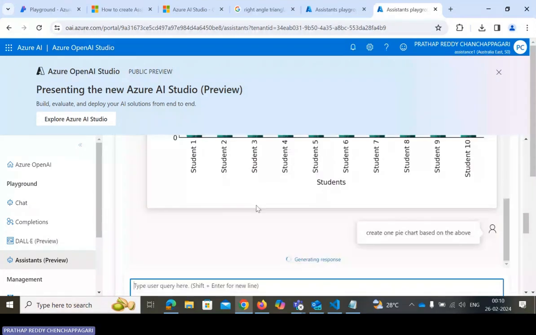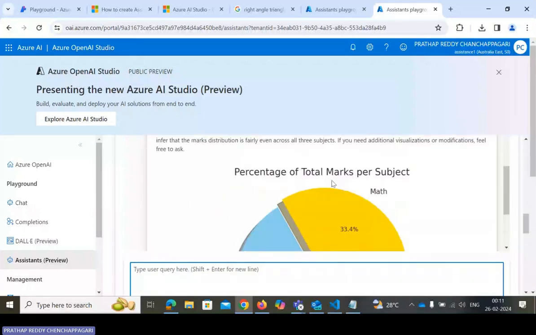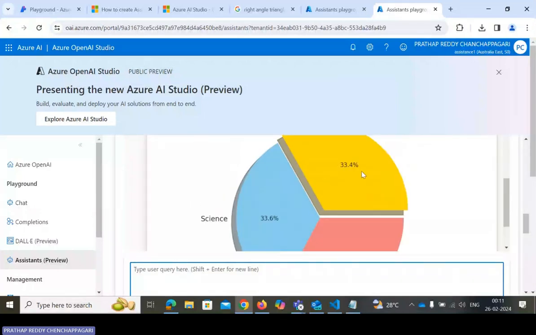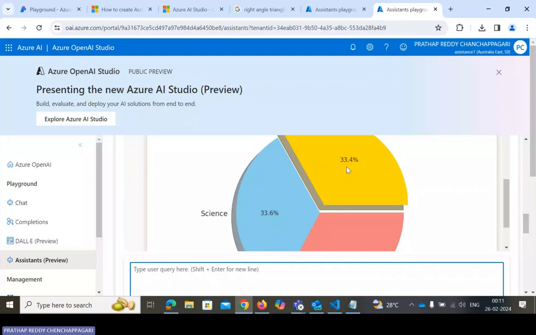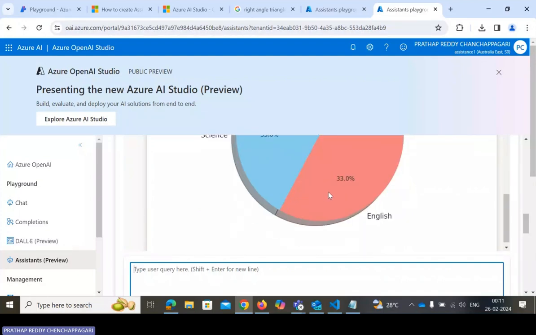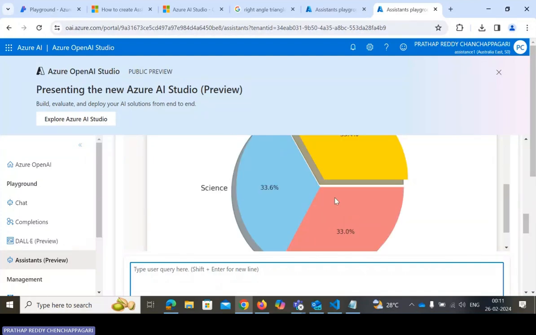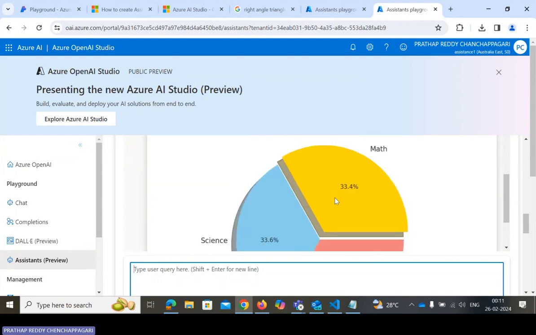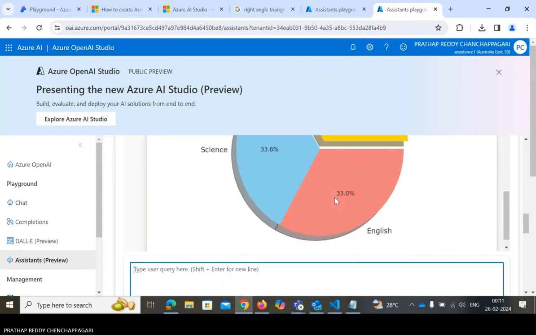See, the percentage of the total marks per subject will be 33.4% in math, 33.6% in science, and 30% in English. That way it gives the total marks percentage in all the subjects. This way it will give you the business value. So this is all about this assessment. It will create some output based on our input data.